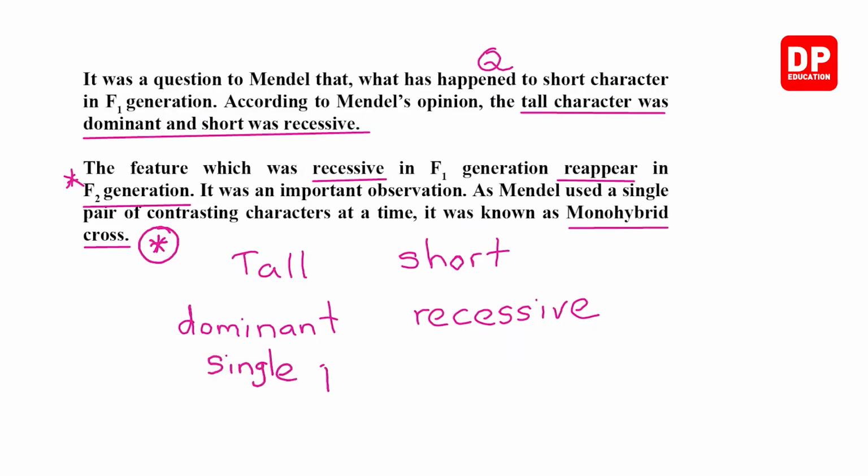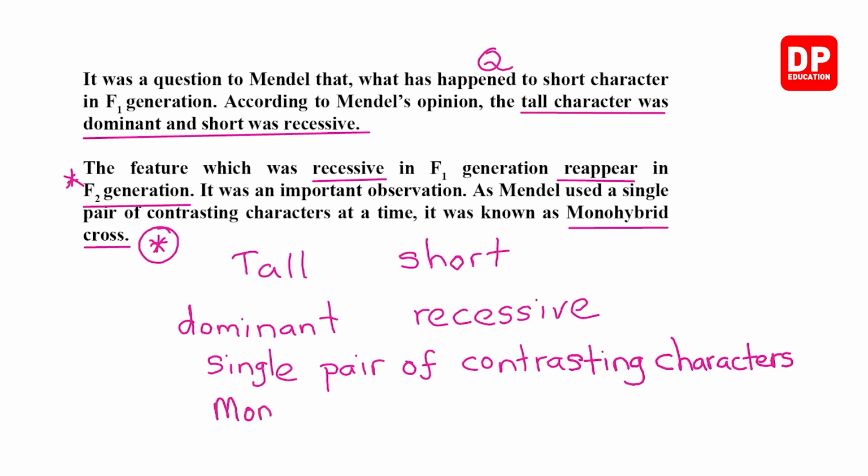Single pair of contrasting characters. So, because of that, we call it monohybrid cross.